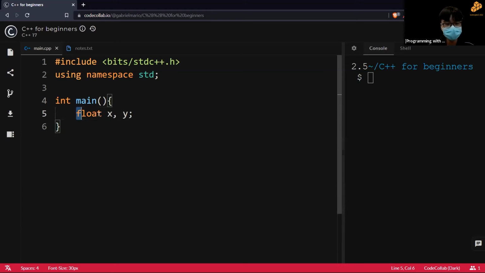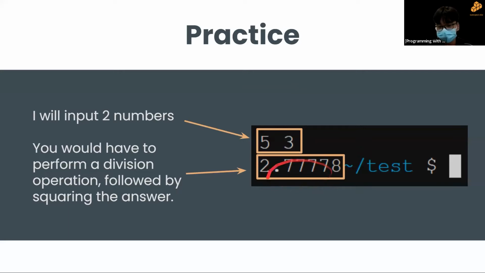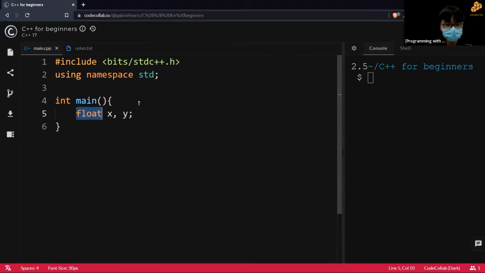So why did I choose to declare as a float and not an integer? That's because, like what I said earlier, if you divide an integer with an integer, you get an integer, and that's not what I want. As you can see from my results, I have decimal places. So no integers, what I have now is a float.